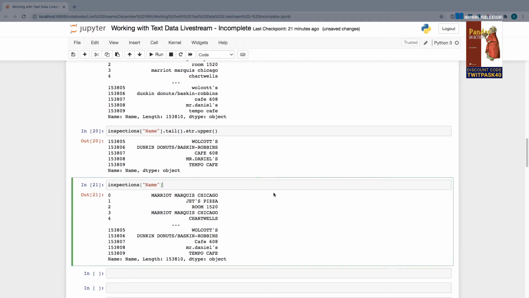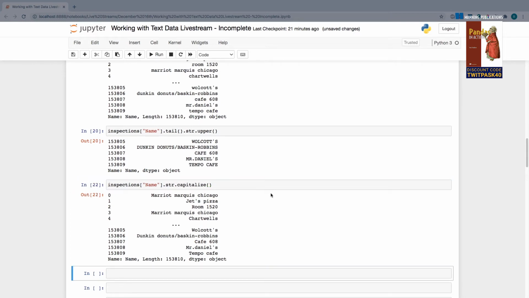So Python does have a capitalize method, but it actually capitalizes only the first letter of every string. So this one will give us one result, but it's not necessarily what we want. You can see the M in Marriott right here is capitalized, but the M in Marquee and the C in Chicago are not.